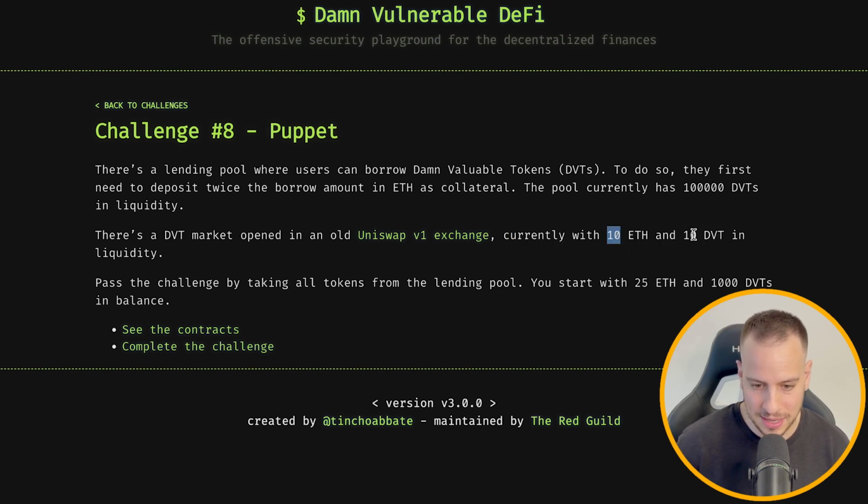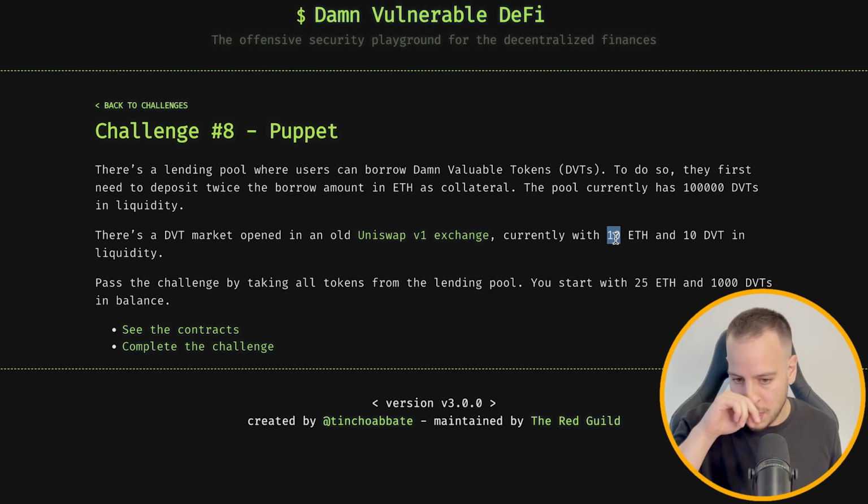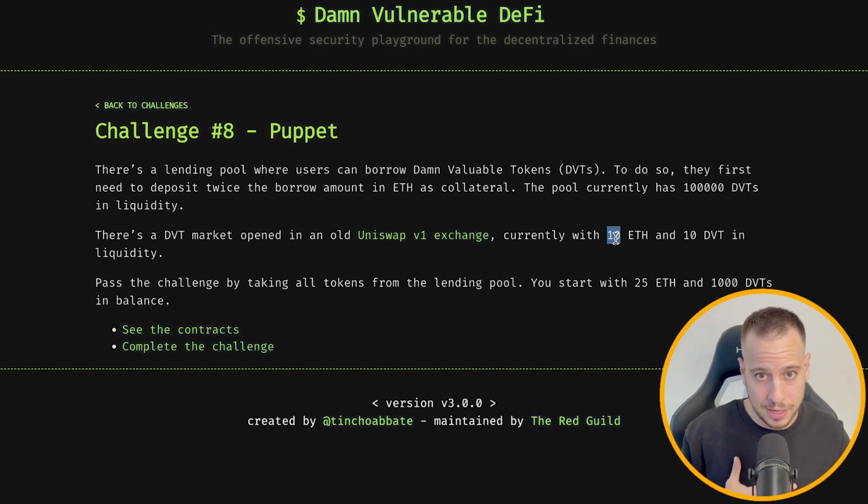This is a very bad idea because Uniswap liquidity pools can easily be manipulated, especially when the liquidity is very low. In that case, 10 ETH and 10 DVT, which means that one DVT starts at 1 ETH. This was going to be the initial price, almost 1 ETH, a bit less because there is some kind of fee, and we also changed the balance of the liquidity pool. But when you understand how DeFi works and how liquidity pools work, with a very small amount of money we can really change the price between ETH and DVT because the liquidity is very small. That's why it's very much not recommended to rely on Uniswap liquidity pools as a price oracle.